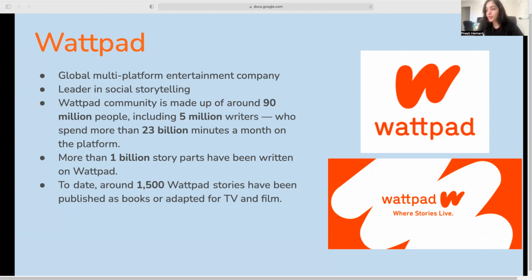We have more than 1 billion story parts published, so you can imagine there are a lot of stories, and around 1,500 of these have been published as books or have been adapted for TV and film. So operating at this scale means that we have a ton of event data that helps us understand our users, analyze their actions and behaviors, and make a better product. And all these stories also mean that we have a massive collection of text data, and we can employ NLP, NLU to build ML models on all of this text data.